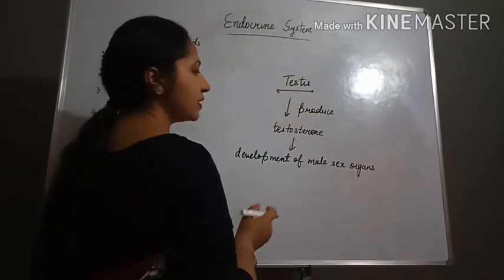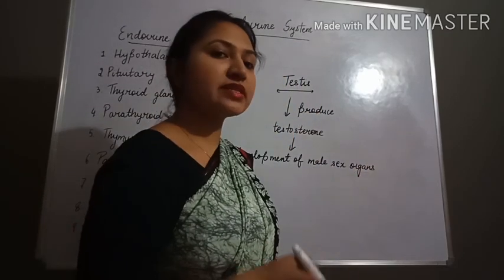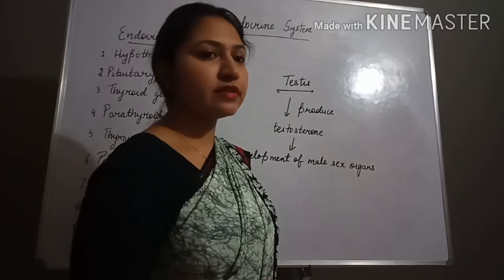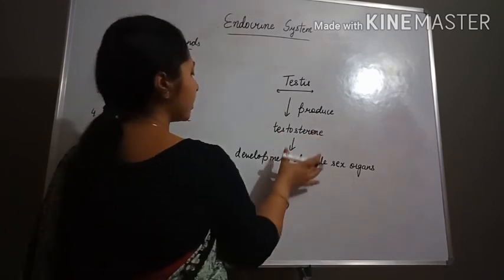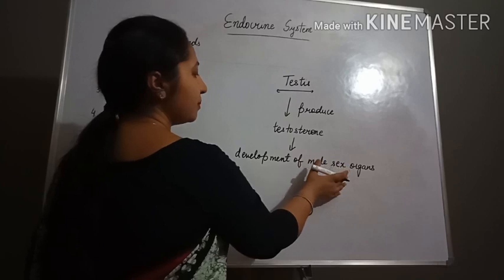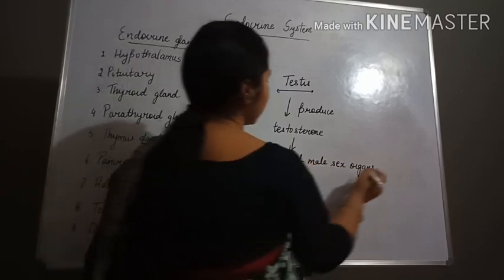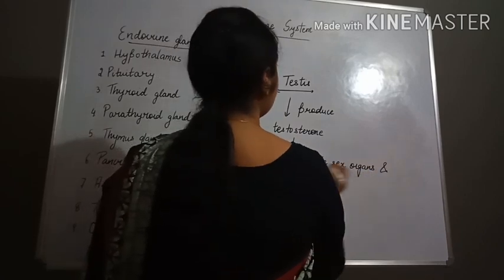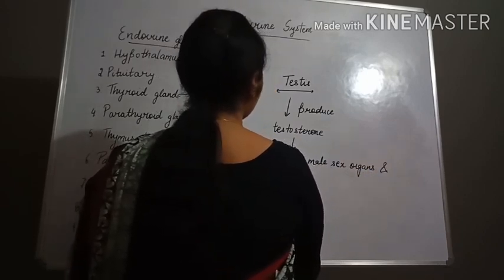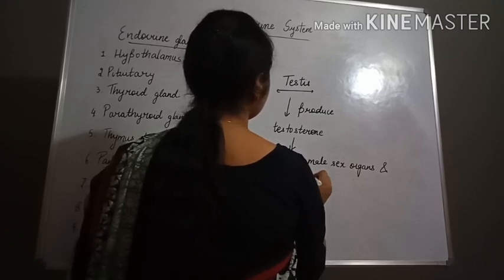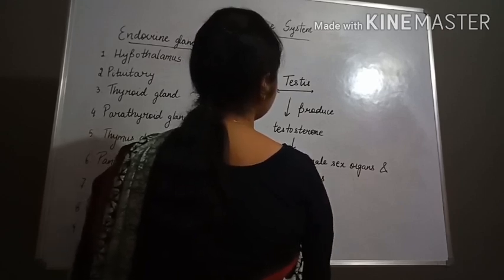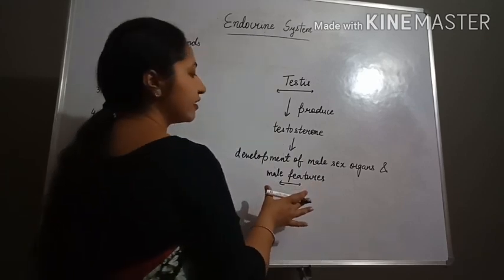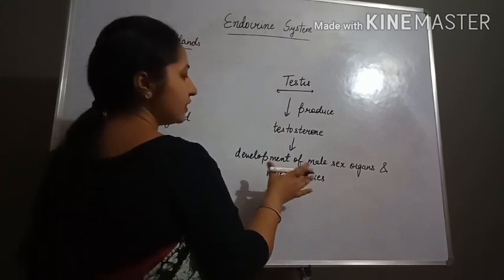Male sex organs means the organs that are present in the male reproductive system. So testosterone helps in the development of the male sex organs as well as the male features. Male features means the secondary characteristics in the male.